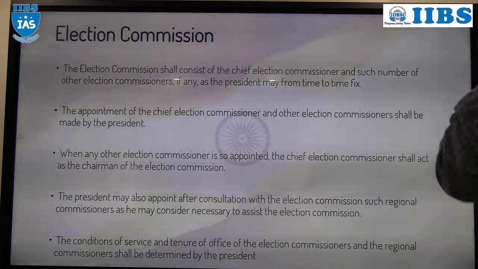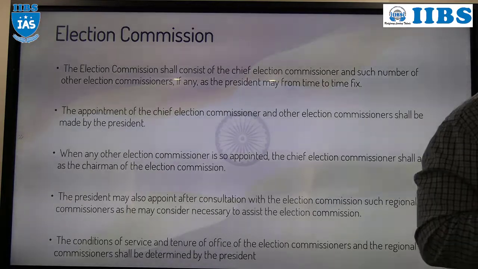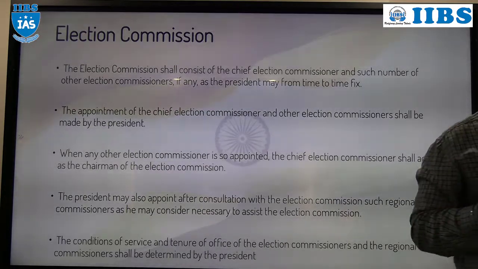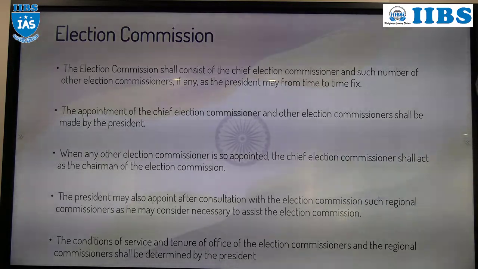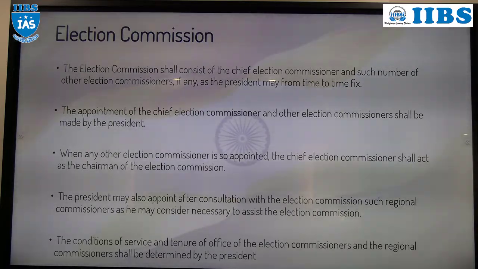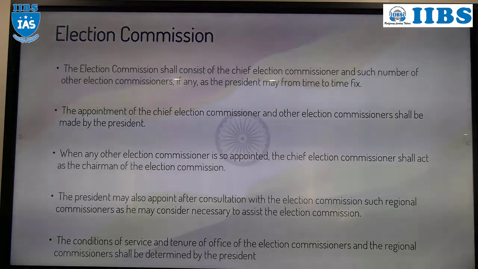Understood? So this is mentioned in the Constitution. At present, the ECI has 3 members: one Chief Election Commissioner and 2 Election Commissioners. This is the composition of the present Election Commission of India.